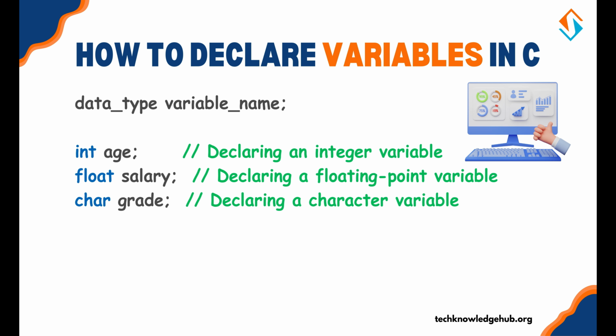How to declare variables in C? In C, declaring a variable is simple. You specify the data type followed by the variable name. Here's the syntax. First we write the data type, then after we write the variable name. Let's see this in action.